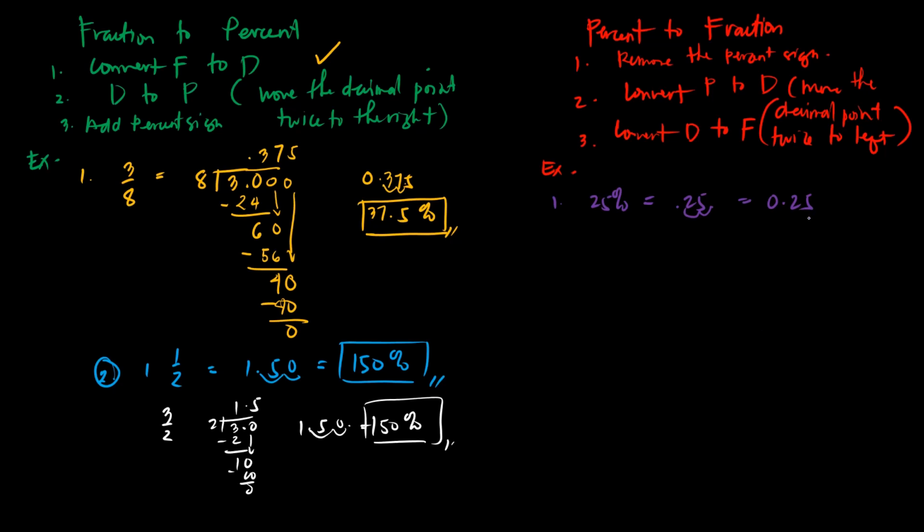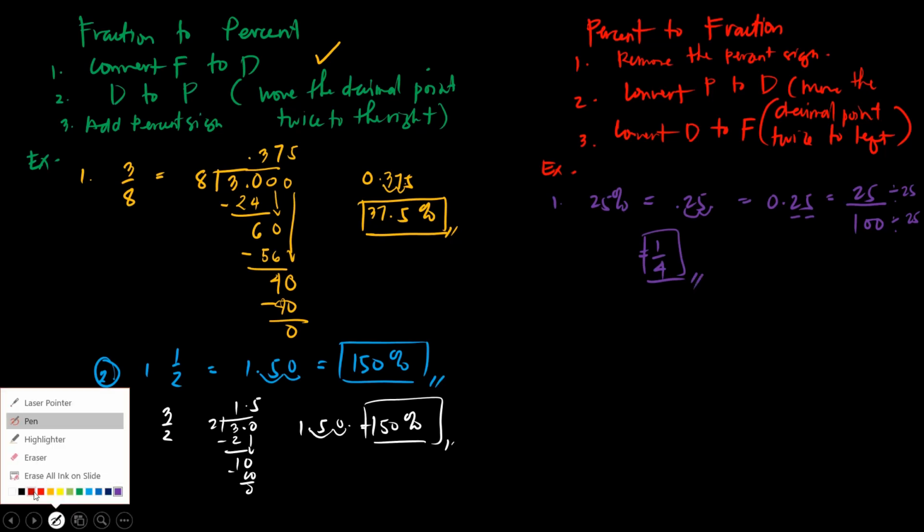Okay, so once it is already a decimal, convert it into fraction. How many decimal places do you have? Two, the 2 and 5. So two zeros. Then what is in your numerator? Whatever the decimal number is, that goes in the numerator. So since it's 25, so 25. Then get the GCF, the greatest common factor, which is 25. You will get 1/4. Okay. And next.